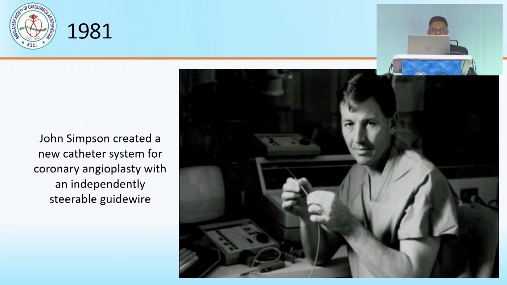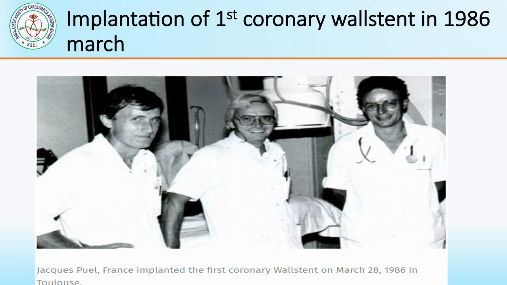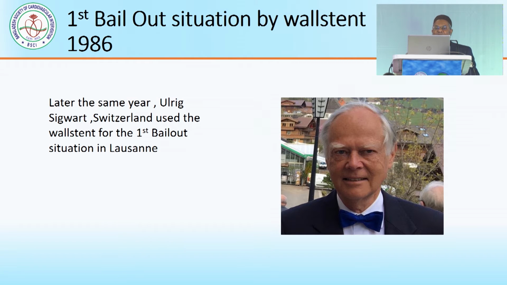In 1981, John Simpson created a new catheter system for coronary angioplasty with an independently steerable guide wire. In 1986, the monorail catheter was introduced. Tassilo Bunjil of Germany invented the rapid exchange catheter, known as the monorail catheter. In March 1986, the first coronary wall stent was implanted, and the first bailout situation was treated by wall stent in 1986.